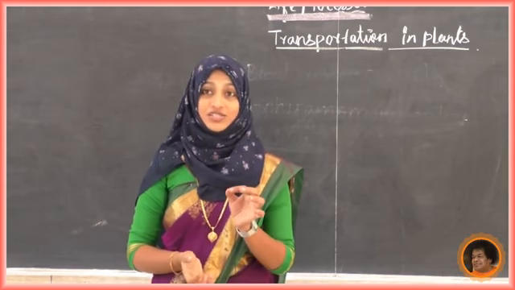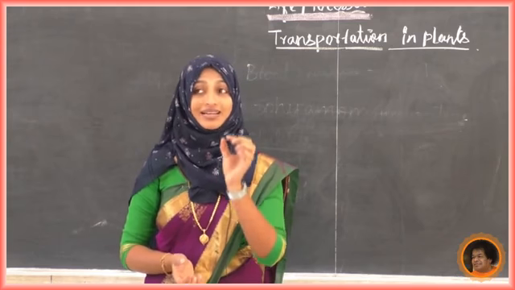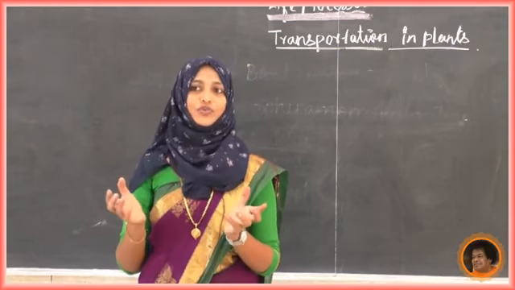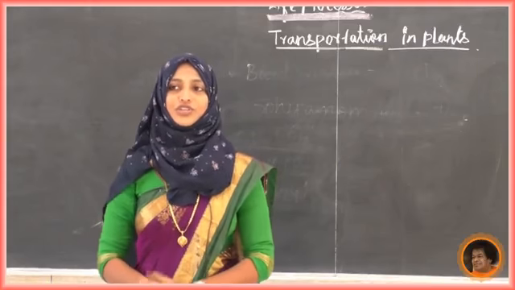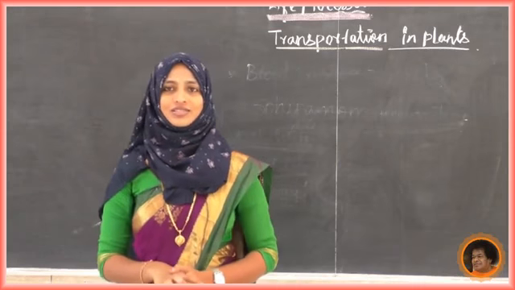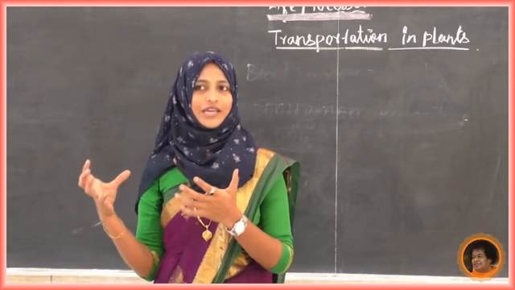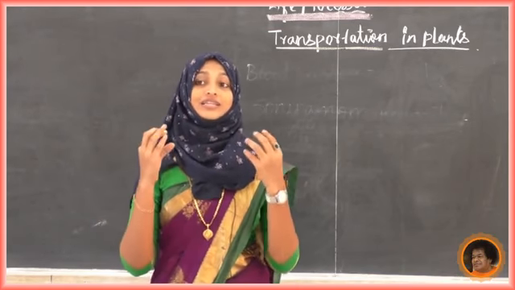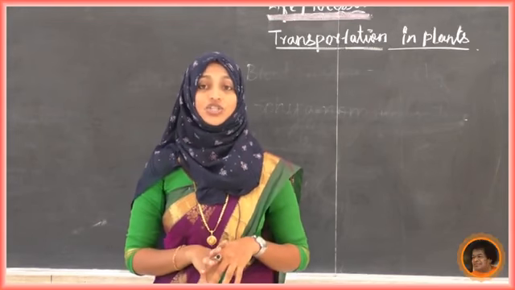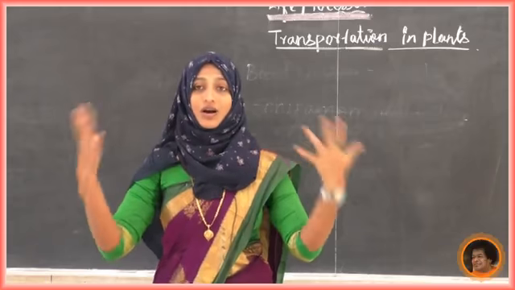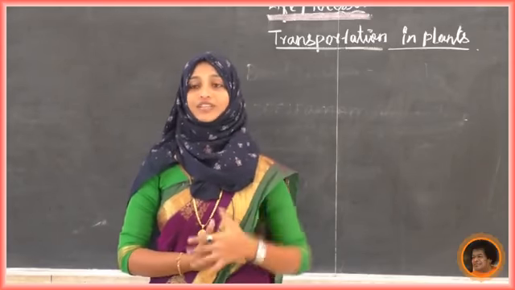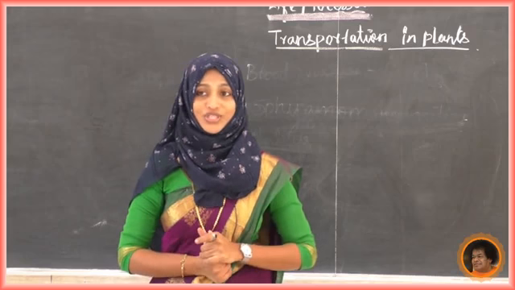Yes, when the distance between the root and leaves is very large and the diffusion process is not sufficient to provide all the raw materials in the leaves, and the energy in the roots is not sufficient to reach all the nutrients till the tip of the leaf.